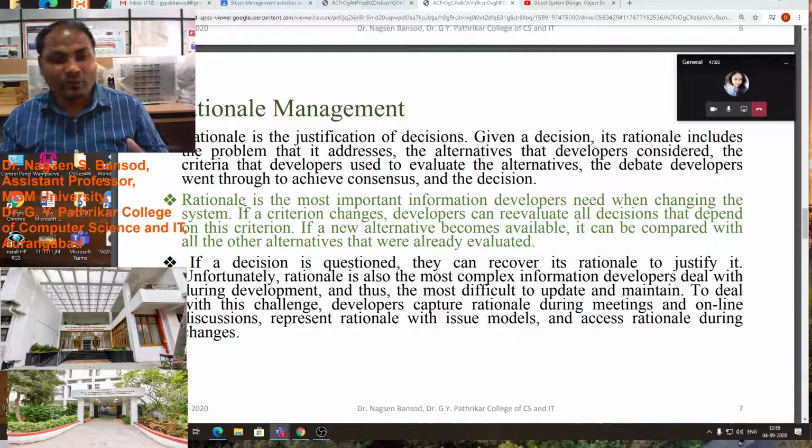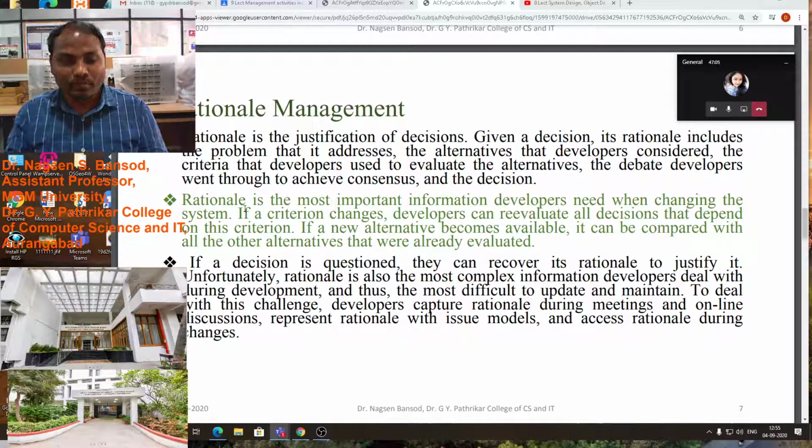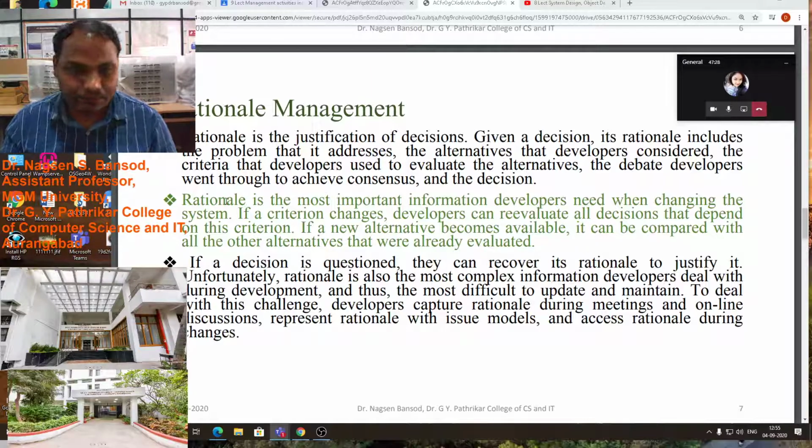Criteria that developers use means how much they will require to develop your software, and which programming language, and how the function of that software will be. And alternative, what happens if there's some error in a particular component, in that case what will happen, what we have to do. All this part is the logical part that we have to manage.